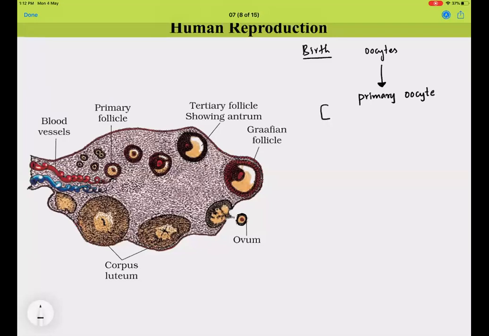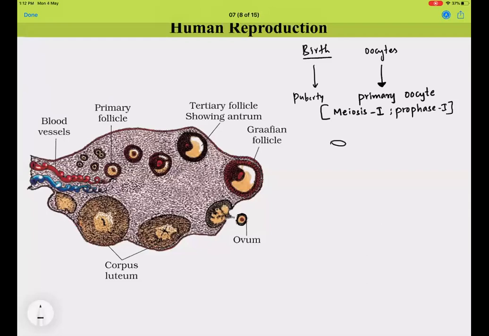This primary oocyte is arrested in meiosis 1, especially in the substage prophase 1. This will happen from birth till puberty.